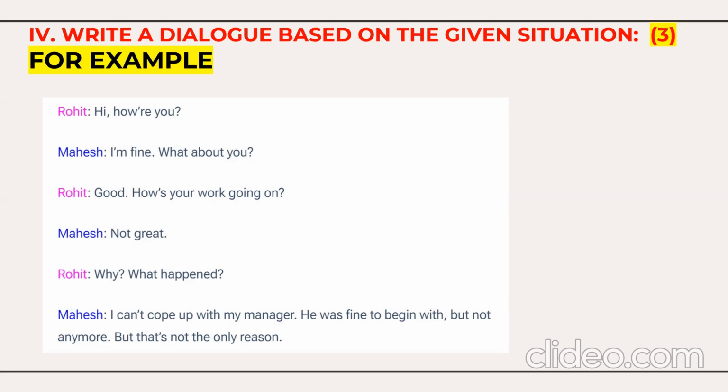For example, if you see here, hi, how are you? After hi, there's a comma. It's a question, how are you? There is a question mark. And generally, we use the contracted form also when we are preparing the dialogues. So it's quite an easy question. You can easily get 3 out of 3 marks. Dialogue writing, 3 marks, on a given situation.